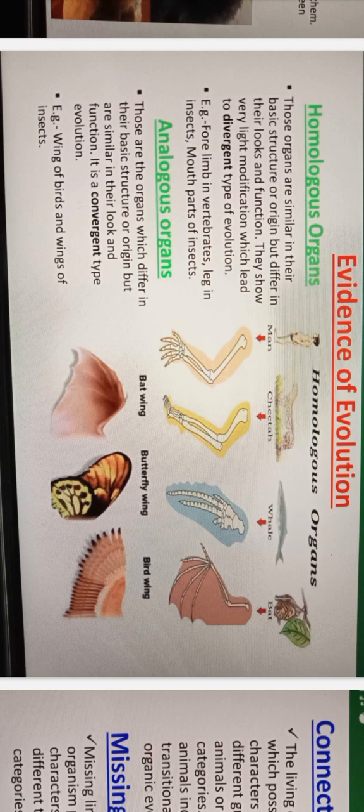So homologous organs are similar in their basic structure and origin but differ in their looks and function. They show very slight modification which leads to divergent type of evolution. Forelimbs of vertebrates, legs in insects, mouth parts of insects. Then analogous organs, those are the organs which differ in their basic structure or origin but are similar in their look and function. It is convergent type of evolution. Wings of birds and wings of insects.